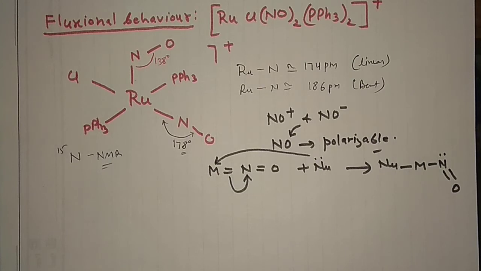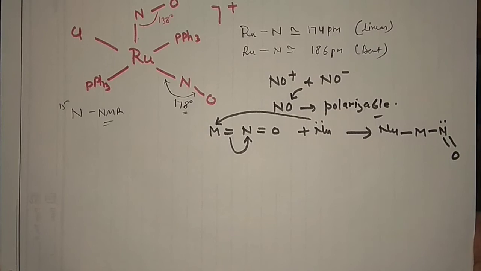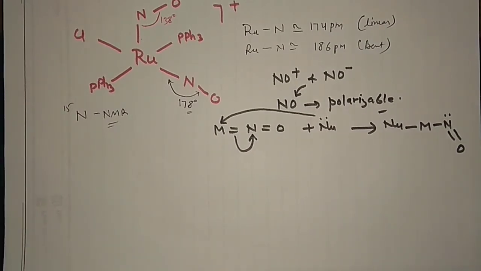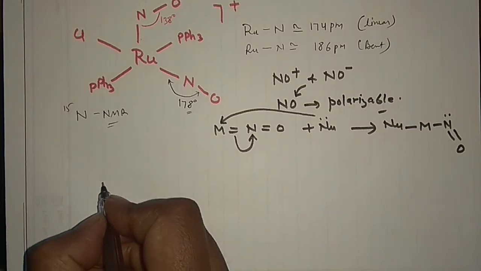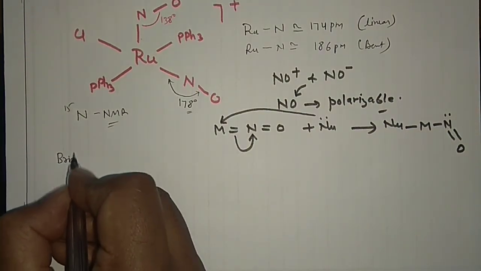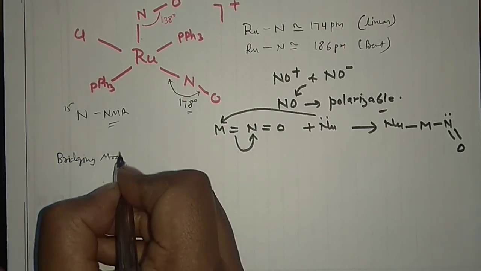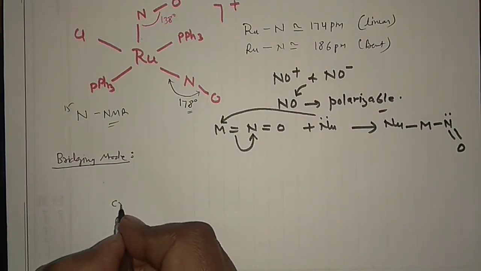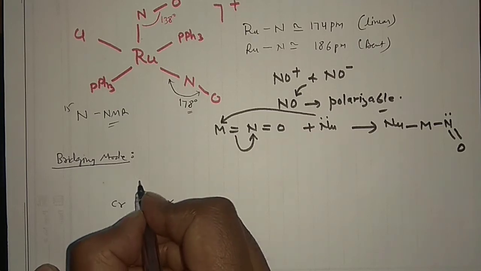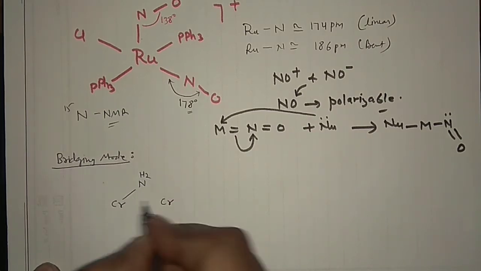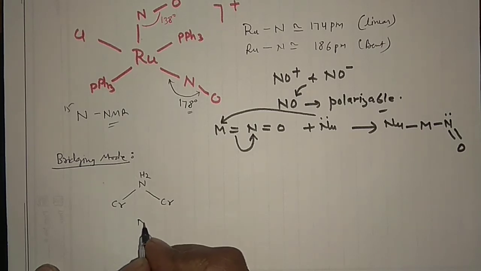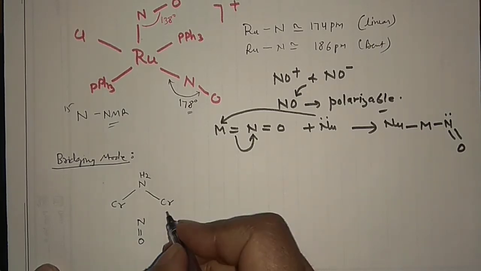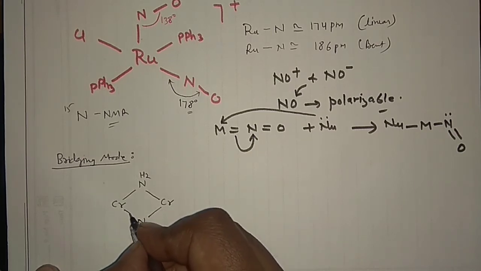And lastly, you can see the bridging mode. There is not much to explain in the bridging mode, but you can take some examples here. First of all I should write bridging mode. Chromium is there and another chromium is there, and say my complex NH2 is there, and I am connecting these two, and then my NO is there, and you can see here it is connecting in that manner,